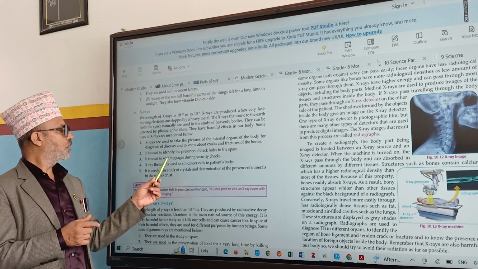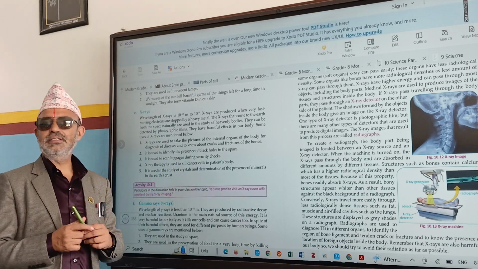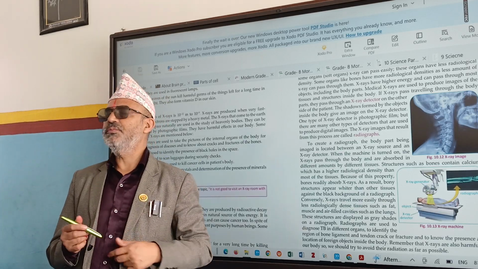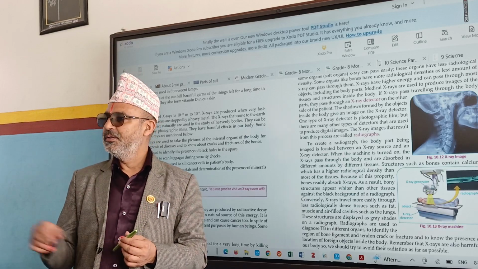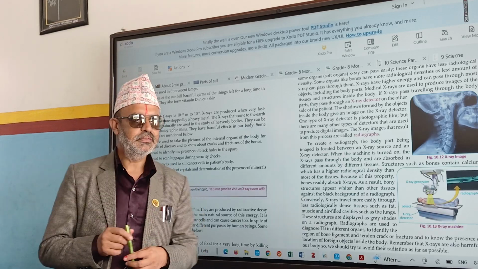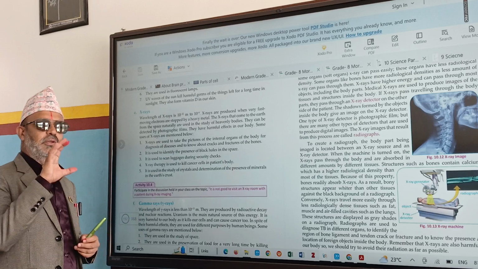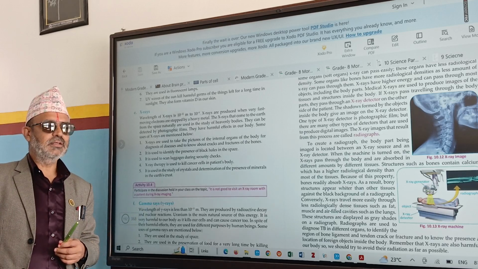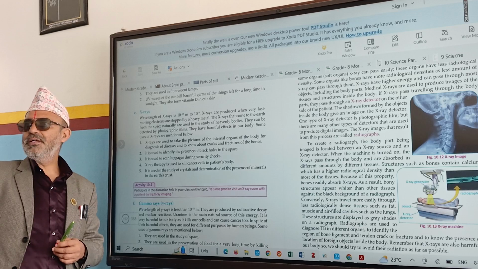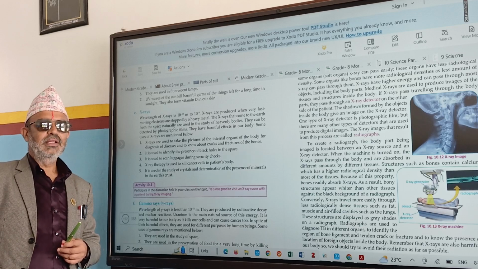It is used to scan luggage during security checks. Yeah, luggage especially in airports. Do they scan or not? Scanning luggage. So luggage just passes from one place, and on the screen we can check. We can find out what is there. If there is metal, it shows that metal immediately.